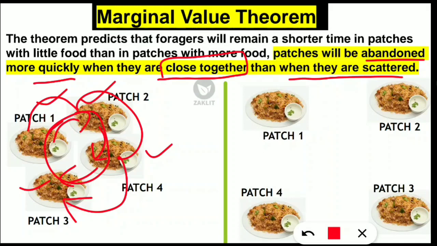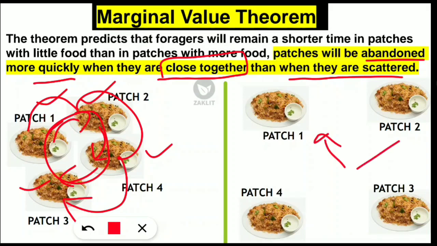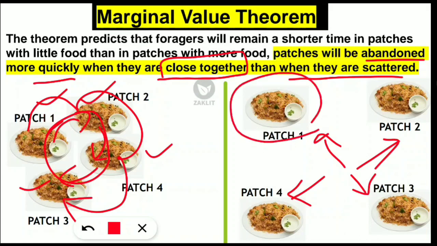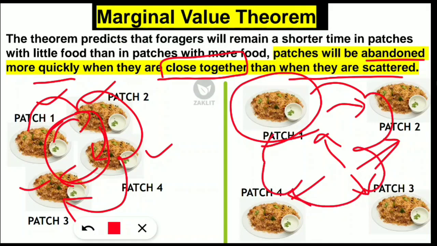But in this case, on the right hand side, you can see the patches are not that close. They have a distance from one patch to another. So in this situation, what will happen? First the animals will try to finish all the resources in patch 1. Then they will move on to patch 2. They will not move easily from one patch to another because it will take more time. More time means they will be investing more energy.